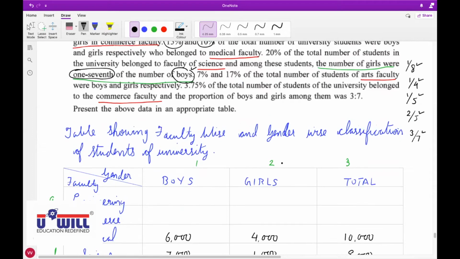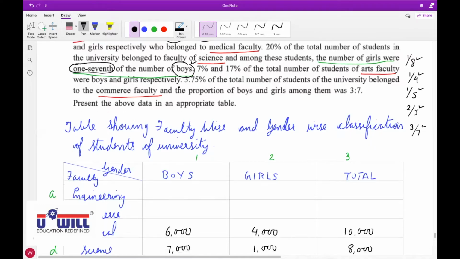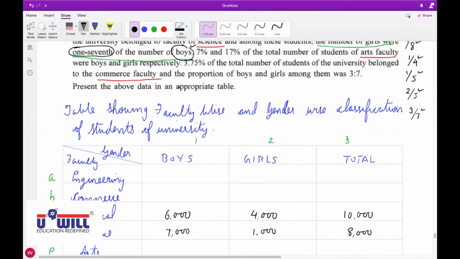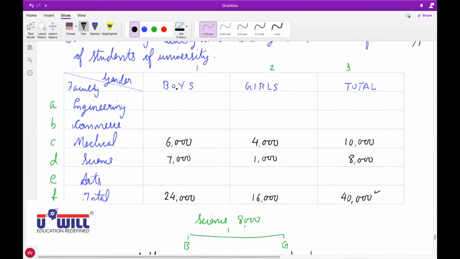Okay, sir. Now explain this. 7% and 17% of the total number of students of the arts faculty were boys and girls respectively. 2,800. Where should I write? Arts, which means 1E. You reply this way, 1E. Boys of arts. All of you do 40,000 into 7%. Do you all get 2,800? That will come in boys of arts faculty, 1E.